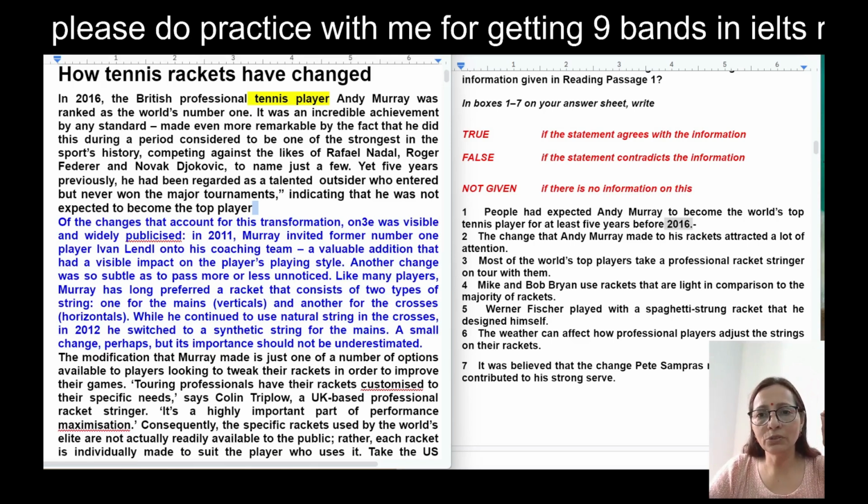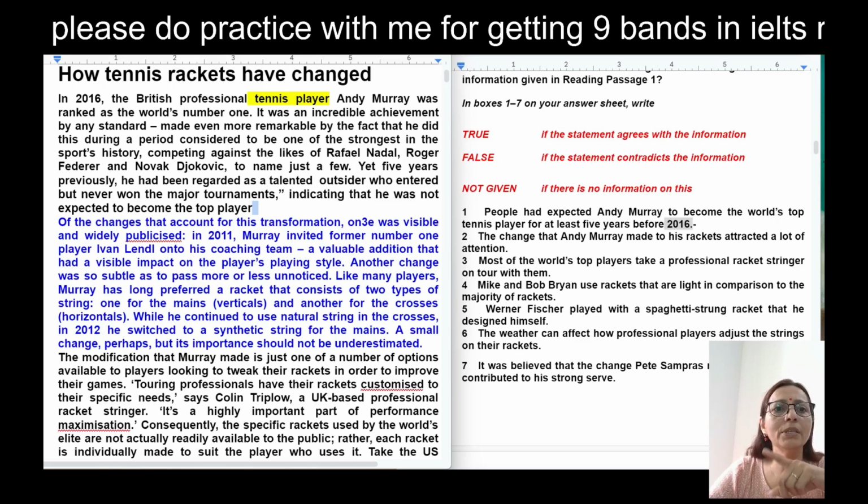So I have understood from this question statement here. Don't read every question before going to the passage. No, this is true false not given. Read only one or two questions max, and then we will go. So people had expected Andy Murray to become the world's top tennis player for at least 5 years before 2016. Okay, people's expectation was there. In 2016, yes, we have got the location.